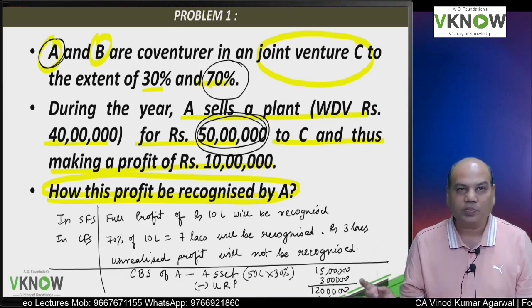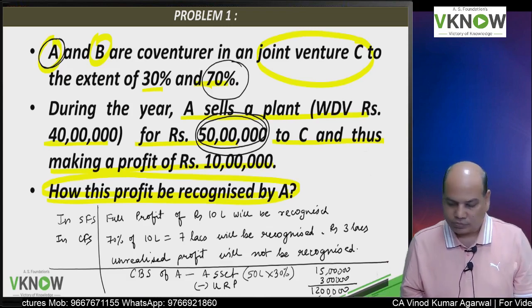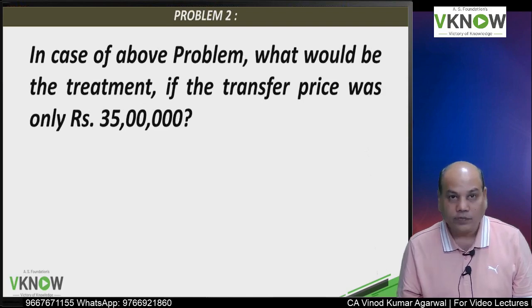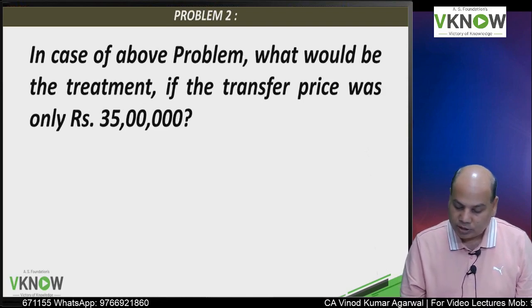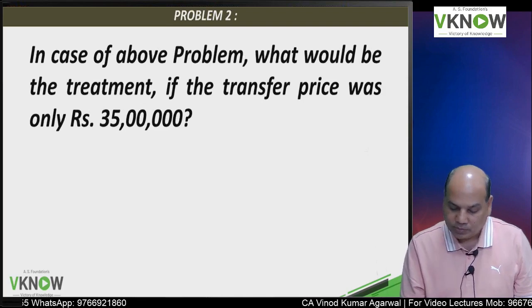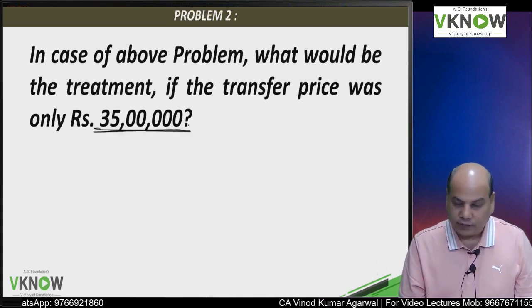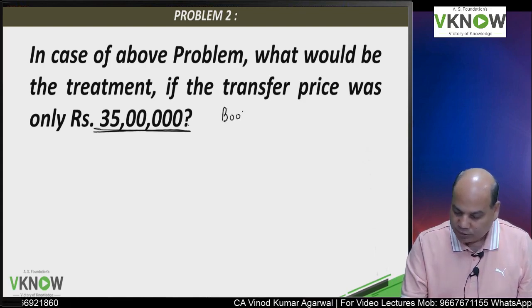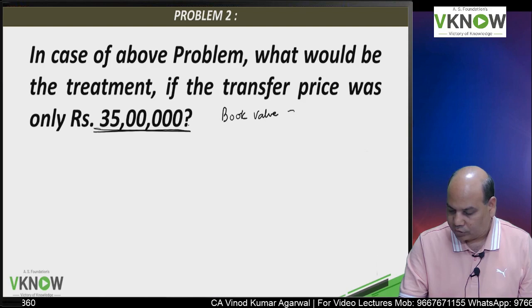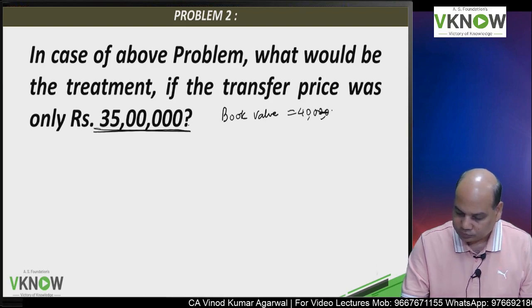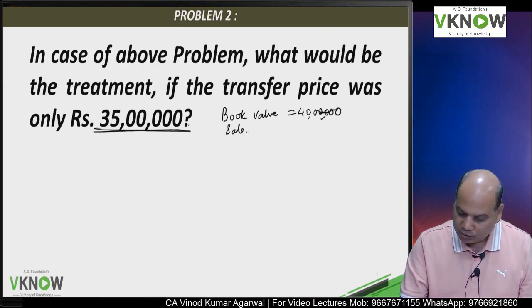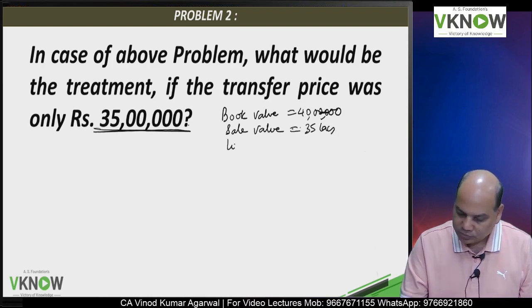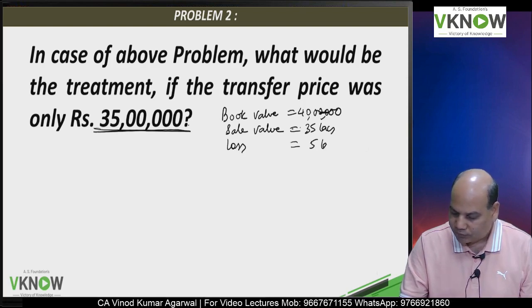I have also given you the presentation of the balance sheet. Let us try one more question. Question number 2. In case of above problem, what would be the treatment if the transfer price was only rupees 35 lakh? So there is a loss. Book value is 40 lakh. Sale value is 35 lakhs. So there is a loss of 5 lakh.